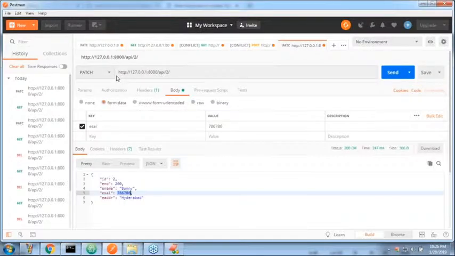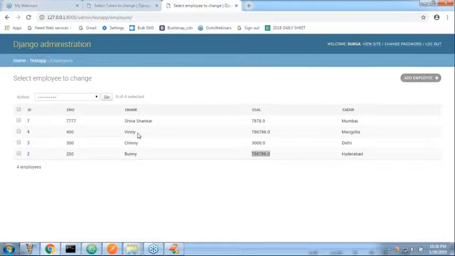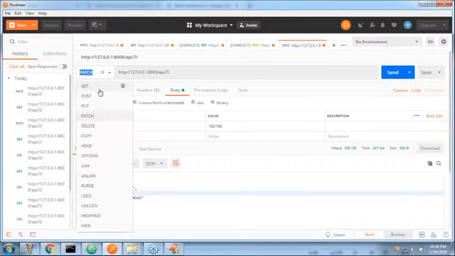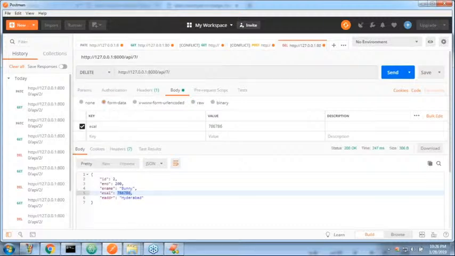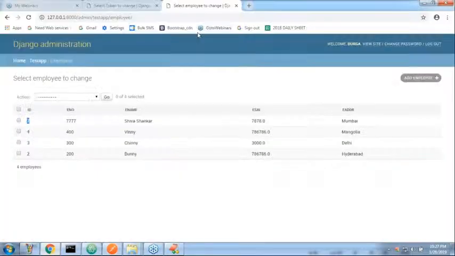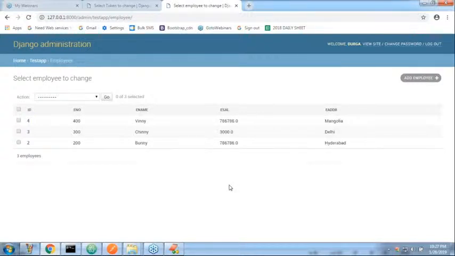Okay, PATCH. Sir, delete anyway. The 7th record, the last record, I want to delete. Send. Perfect. Deleted, sir. The status code is 204. Now let me cross check. The last record is gone. So Sunny can perform all operations. No doubt at all, right?